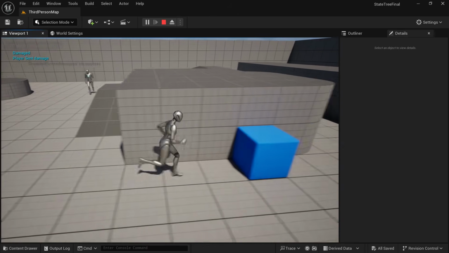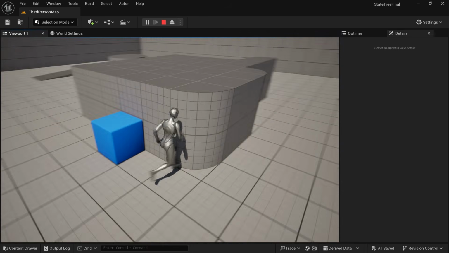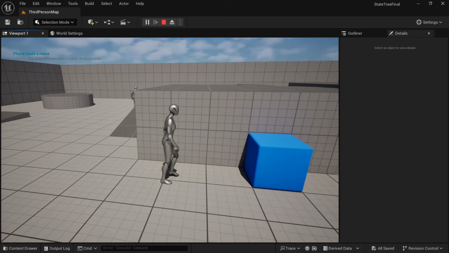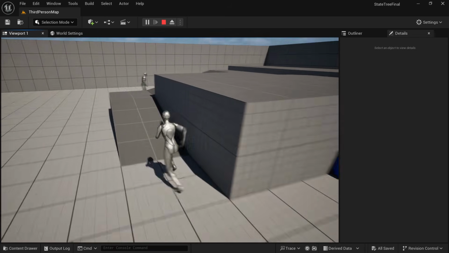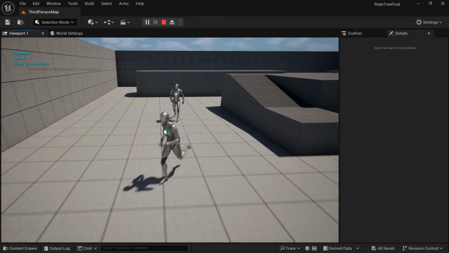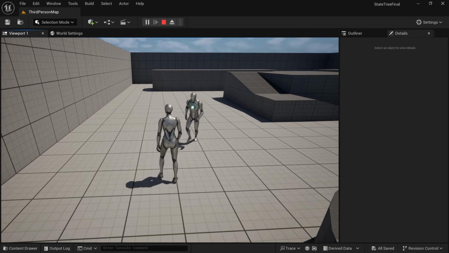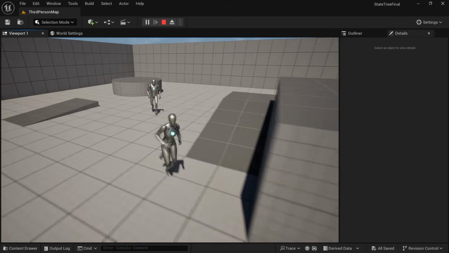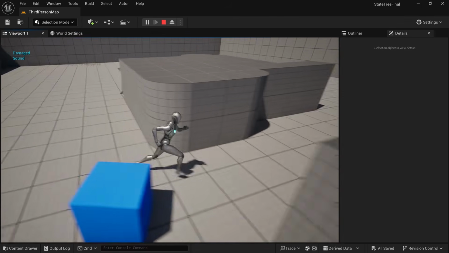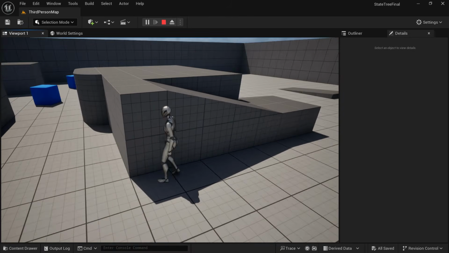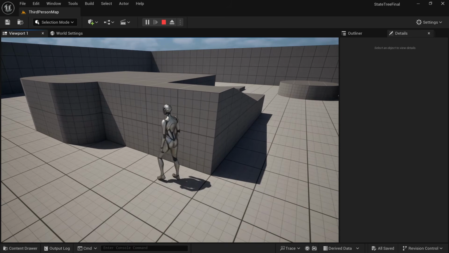And now we're done. So the final behavior, if we apply some damage, he'll move to the location where he sensed the damage. And if we play a noise and he's in range, he will turn around to start moving towards that sound. If he sees the player whilst he's moving, he'll start chasing them, and if he reaches them, he'll start throwing punches. But then, if he loses sight of the player, he will go back to his normal patrol. For example here, he can no longer see the player, so he's patrolling.